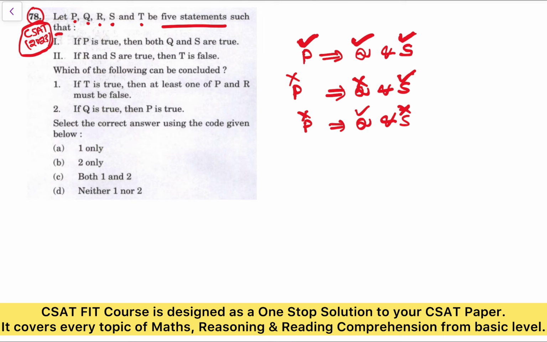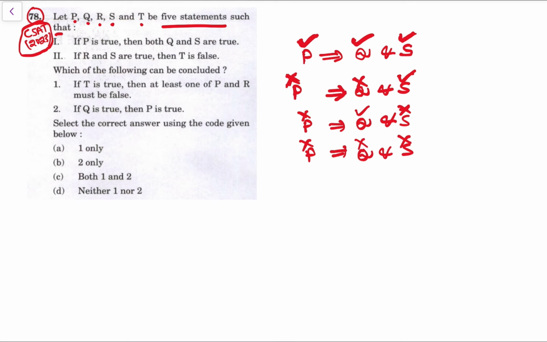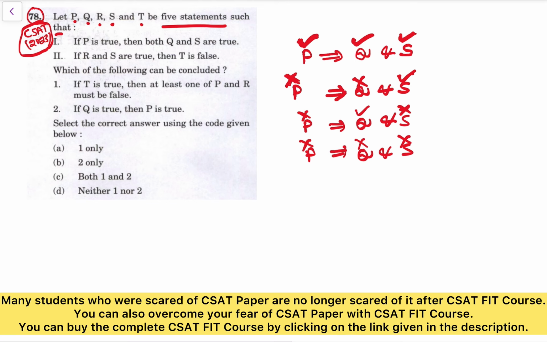If Q and S are not both true, then P would be wrong. It could also be that Q is wrong and S is wrong, then also P would be wrong. So these are other possibilities. So if P is true, then Q and S both have to be true.